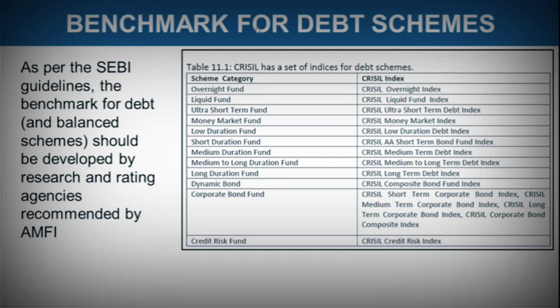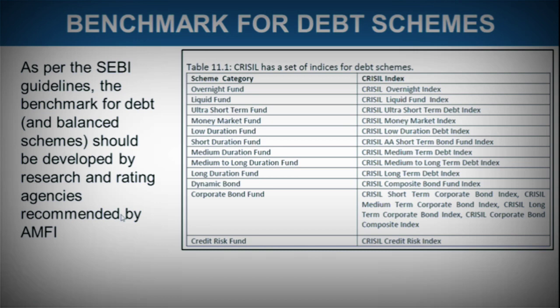Now let's talk about benchmarks for debt schemes. As per SEBI guidelines, the benchmark for debt and balance schemes should be developed by research and rating agencies recommended by AMFI. We know that when we are talking about debt instruments like bonds, mostly they come with certain ratings, which give the investor an idea whether these instruments are safe to invest in or not.